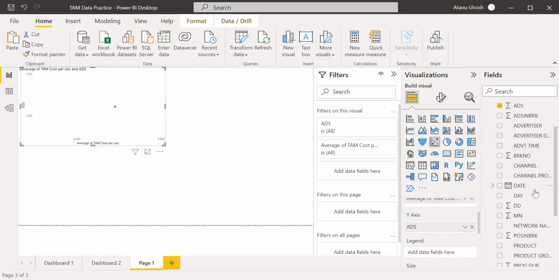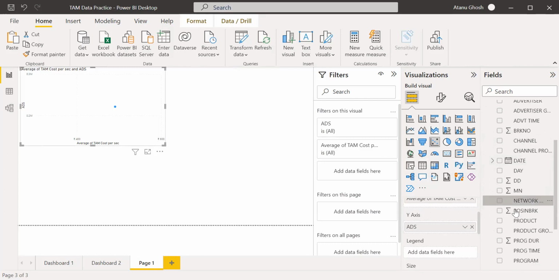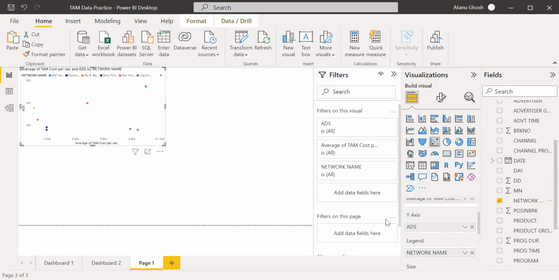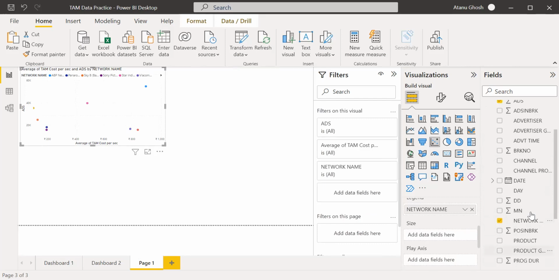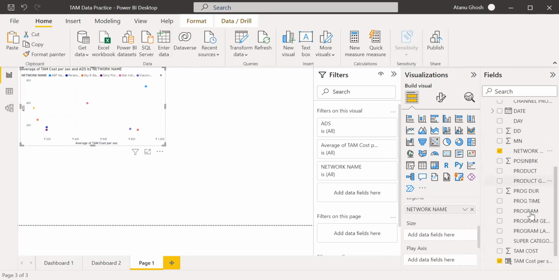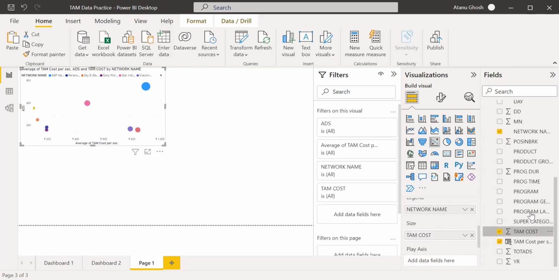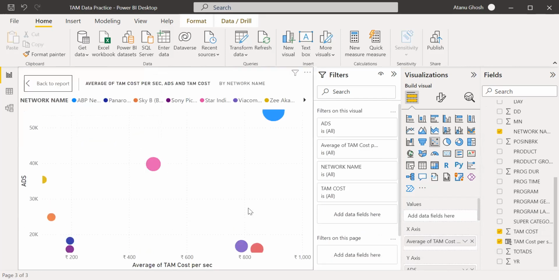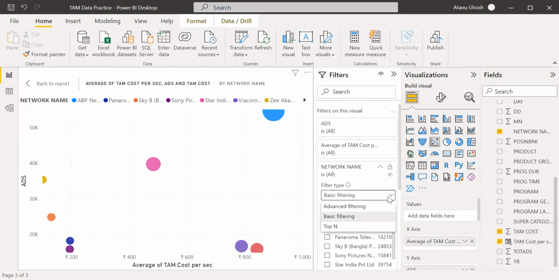Let me do the network operator. So you have the network operator, and the size is your TAM cost total. Let's see what it gives. We can have some networks which are, let's say, top 10.